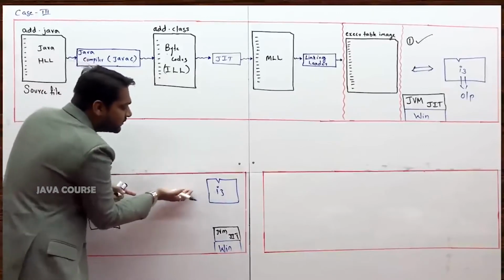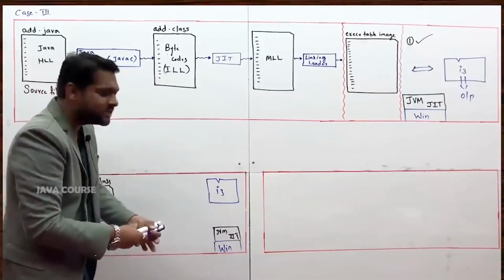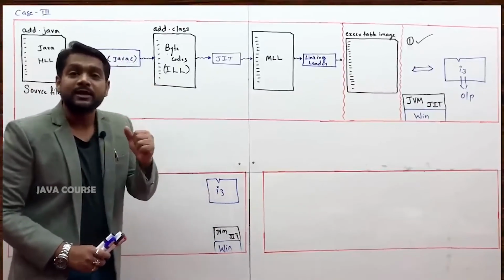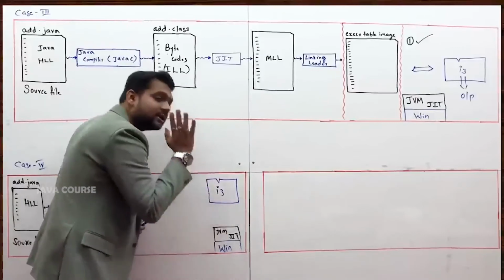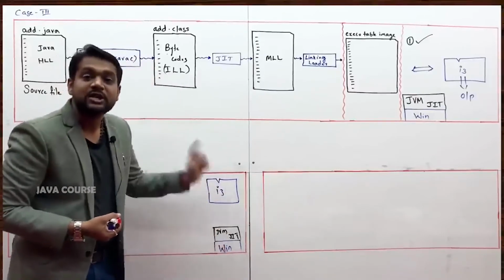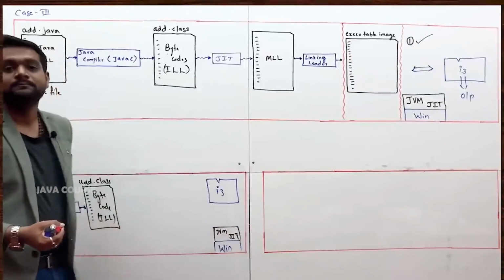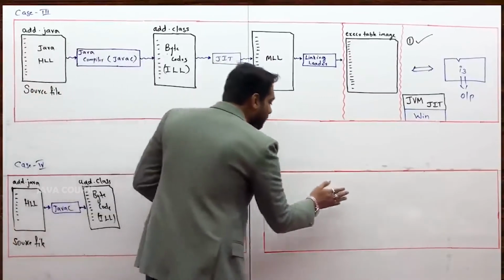That loaded instructions, that executable image, if you give it to the processor, one check would be performed. What is that check? Do we have JVM installed in the computer? Yes, you have it installed. The check would be passed, and execution would happen. But say supposing you have one more machine.